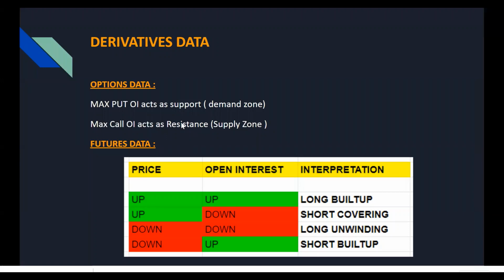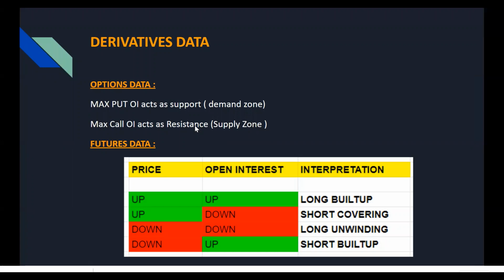Okay, let's look at derivatives data. Derivatives data will only be used as additional confirmation and only if you are trading in FNO stocks. So if you are trading in any FNO stocks, first have a look at the options data. In the option chain, the max put OI is basically the strike on the put side which has the maximum open interest. And the max call OI is the strike on the call side which has the maximum call open interest. So max put OI acts as support and max call OI acts as resistance.